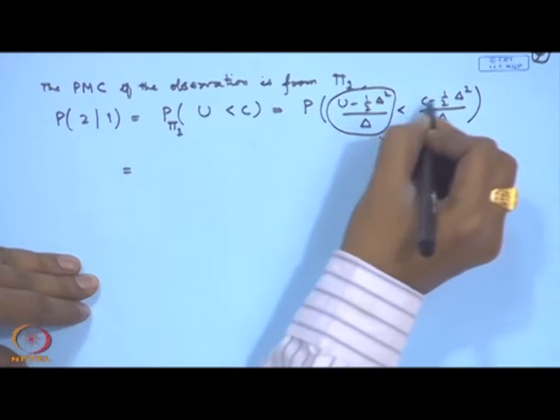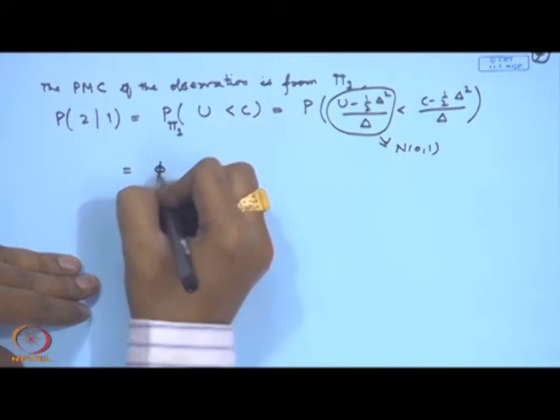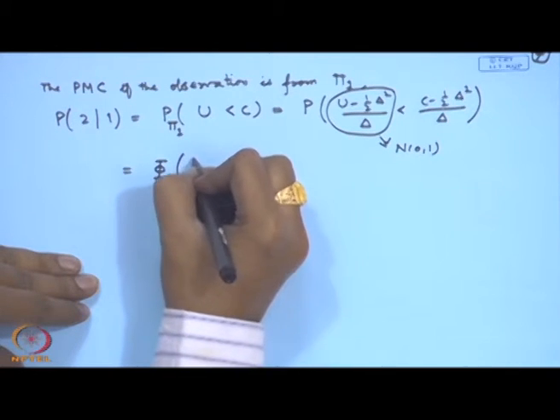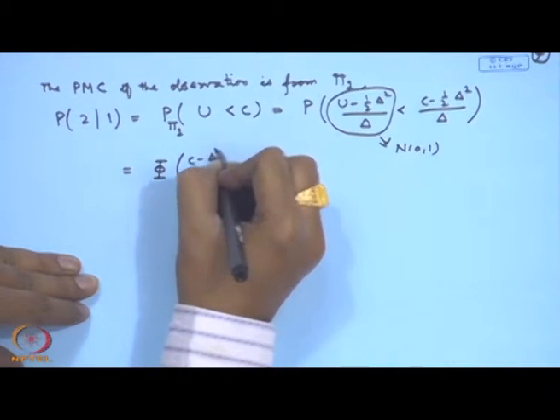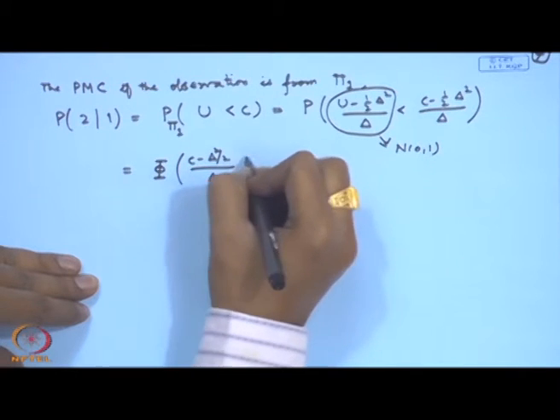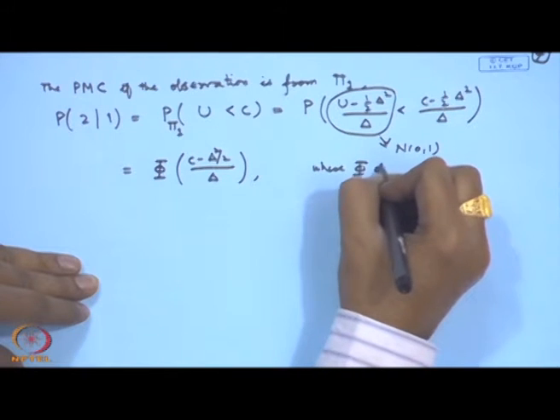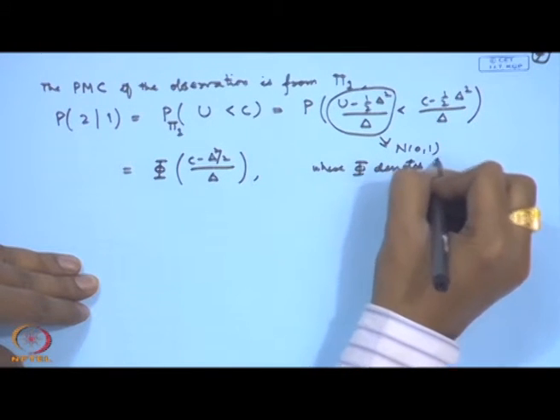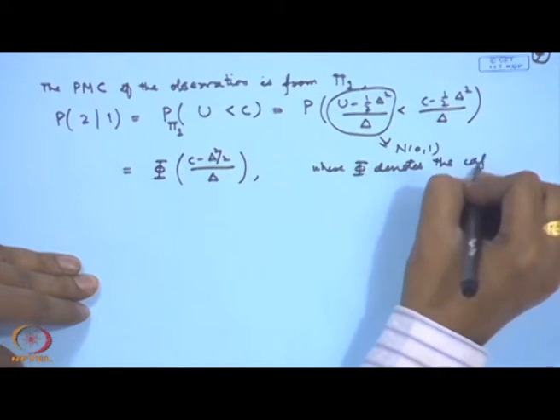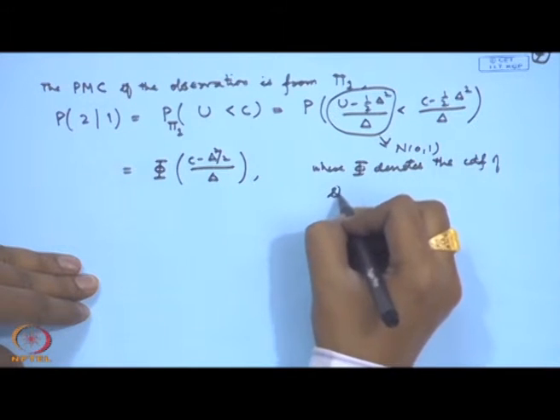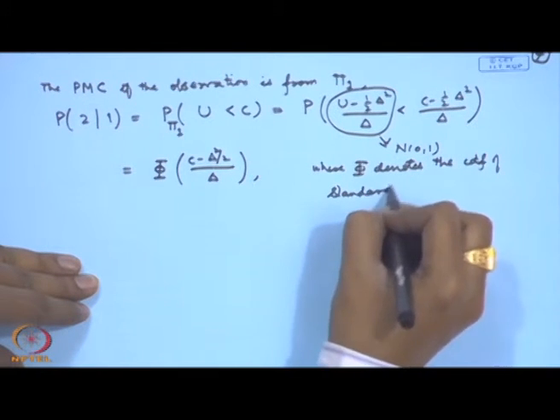So this can be written in terms of the cumulative distribution function of the standard normal: phi of (c minus delta square by 2) divided by delta, where phi denotes the CDF of the standard normal distribution.